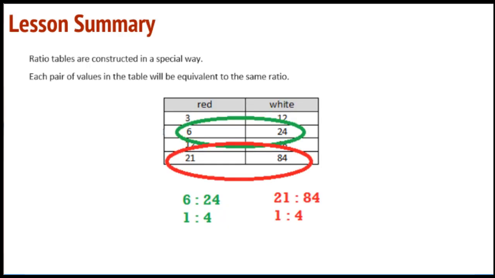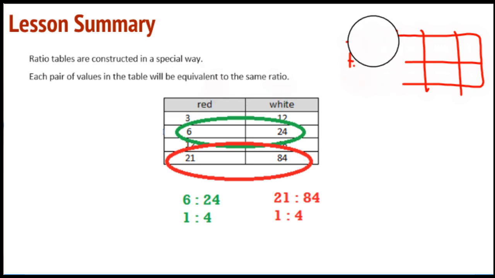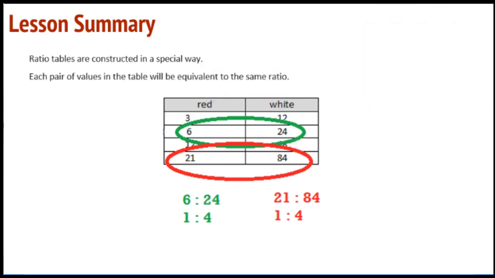Okay, so summary. Ratio tables are constructed in a special way. Not every table is a ratio table. Values will be equivalent to the same ratio. So right here, and I already hit this really hard, we have the pairs as the ratios. So this would be A and this would be B. And if it were a horizontal table, this is A, this is B, and all of them must be equivalent to each other.